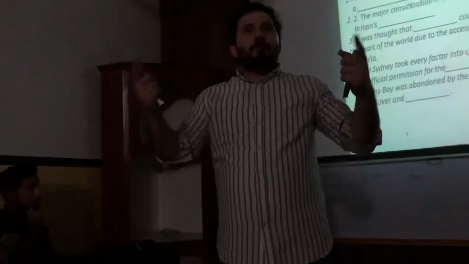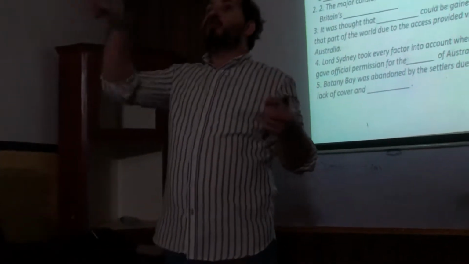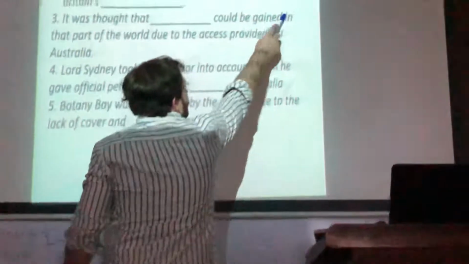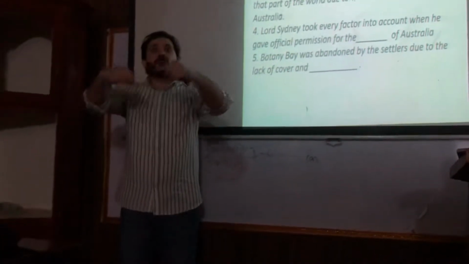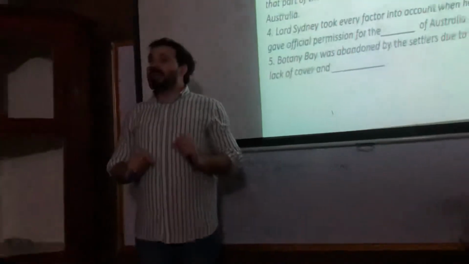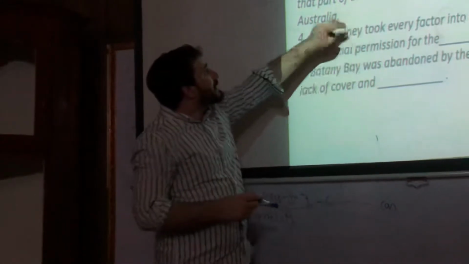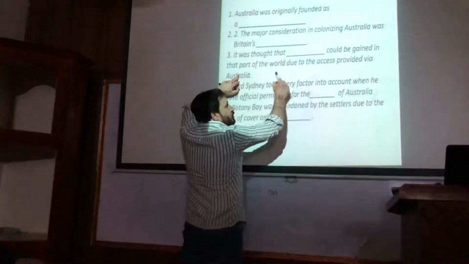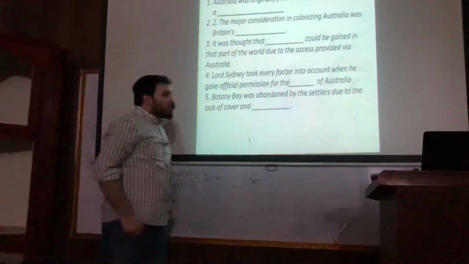If they have used any passive, they will also use passive there. If there's present perfect tense, they will also use present perfect tense. Now look, they have used could be gained, passive. Again, they will use the same structure over there. Could be gained, clear? That part of the world due to, this is the reason. Access can be the important word provided through Australia.